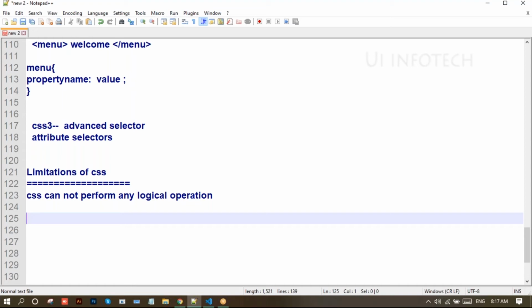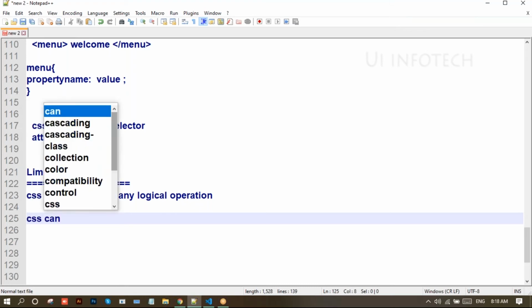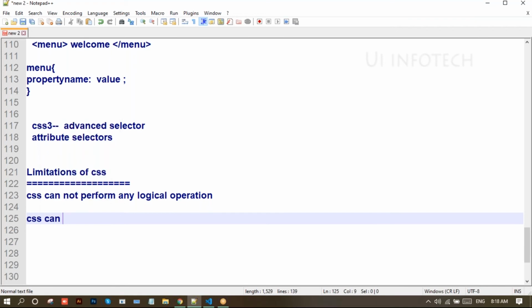That means it cannot do any addition and subtraction using CSS. Next, we can't read any file using CSS. Without HTML, we can't do anything with CSS. Only with HTML is it possible to create stunning web pages and to read files. So CSS cannot read any files.